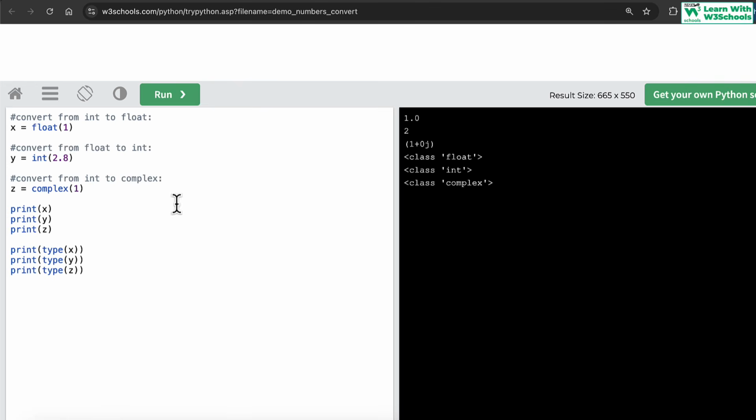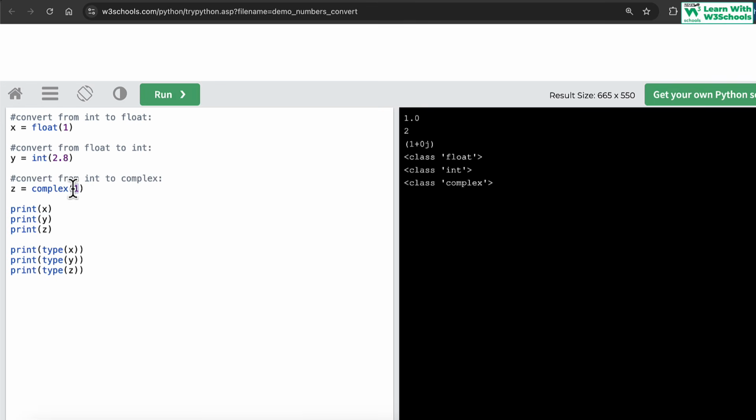If you execute the code to see how the outputs render, we will see that we have float 1, which is again a decimal value. We have 2.8, and because we converted it into an integer number, the decimal point value is lost and only the value before the decimal remains. So 2 becomes the integer and the 0.8 value is now lost or ignored.